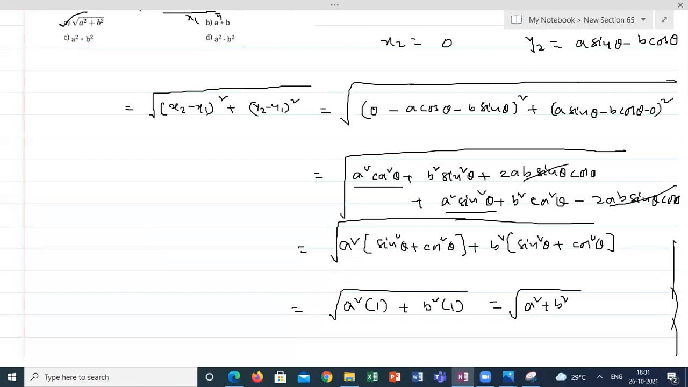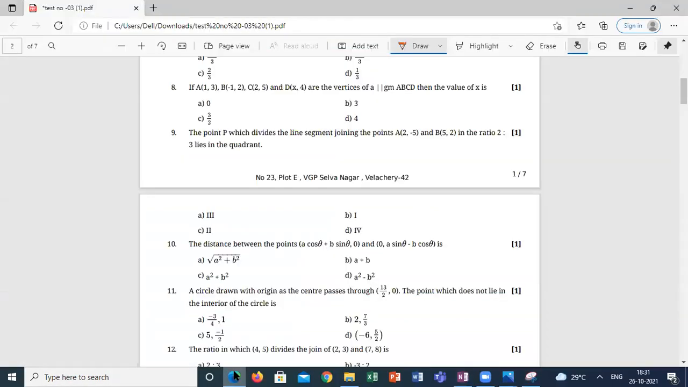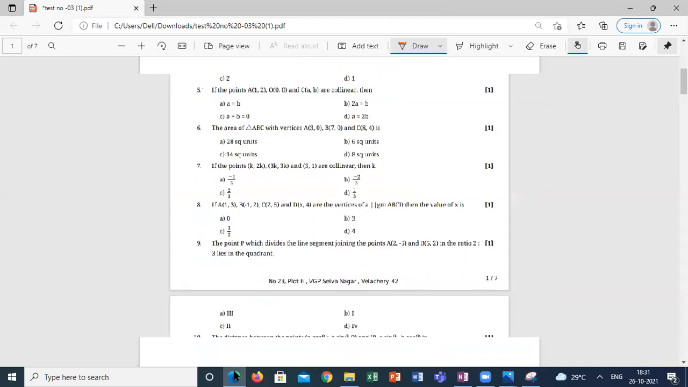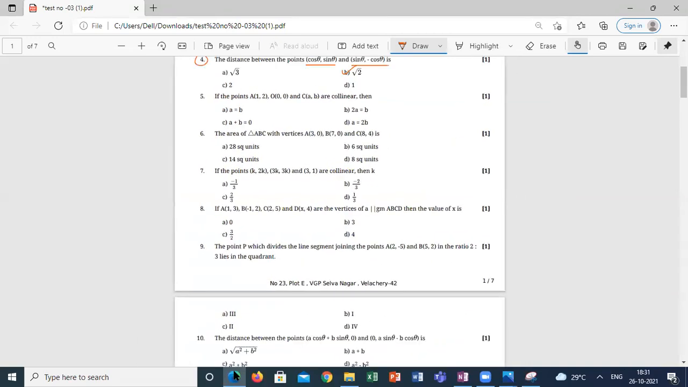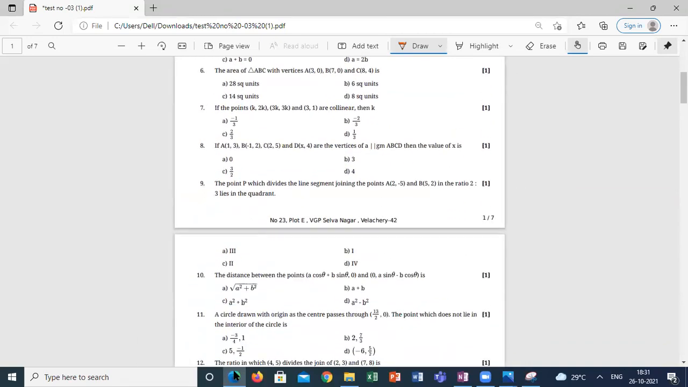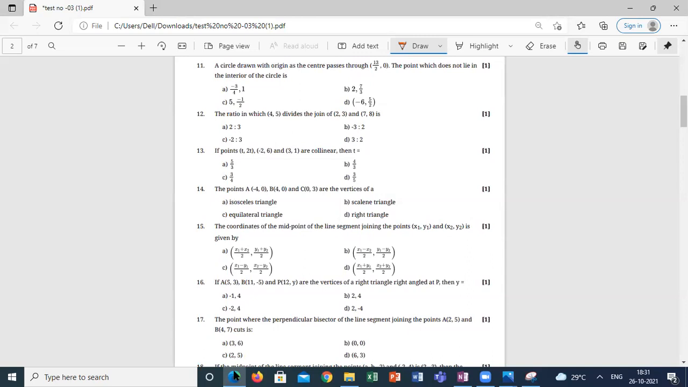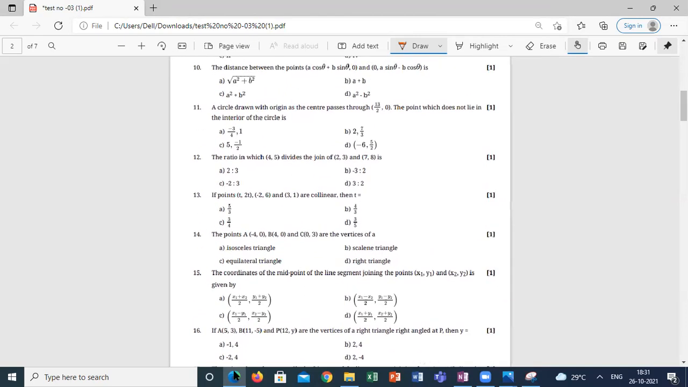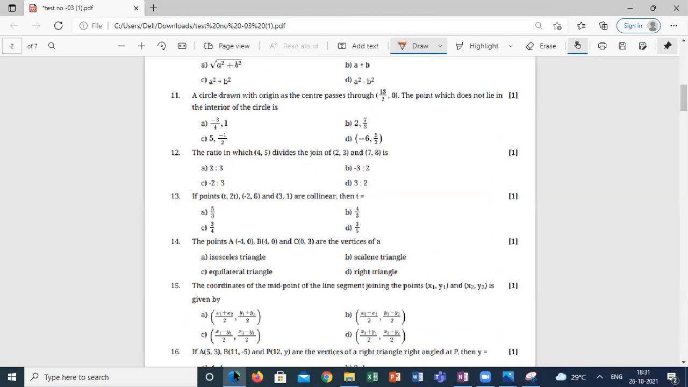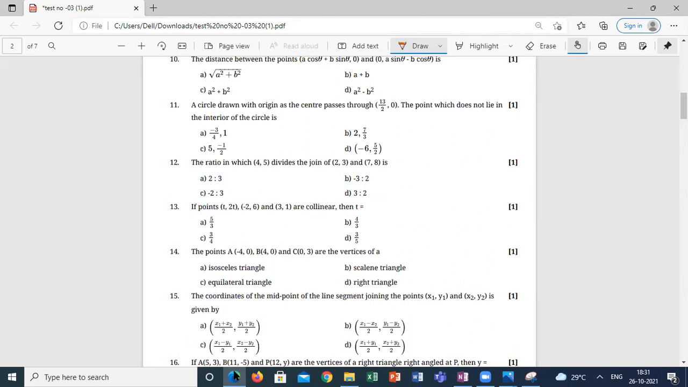Yes, sir. I'm moving to the next 5 questions. No doubts from 6 to 10, students? Can I move to the next 5 questions? Yes, sir. 11th to 15th. Anyone having any doubt from 11th to 15th?